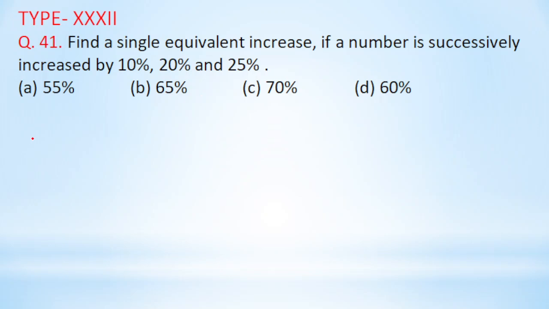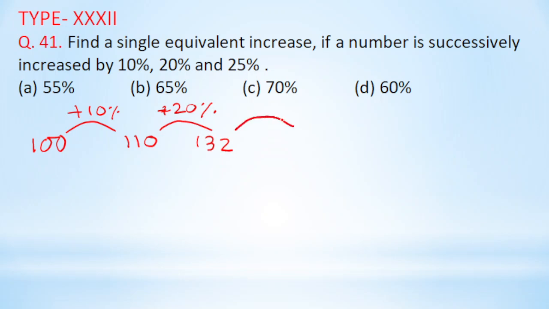Now suppose originally the number was 100. In the first case it is increased by 10%. So it is 110. Again it is increased by 20%. Increase of 20% means 110 plus 20% of 110. So 20% of 110 is 22. So it is 110 plus 22, that is 132.